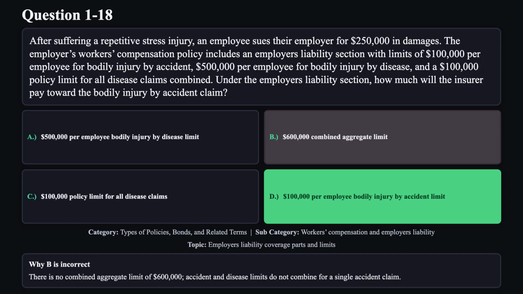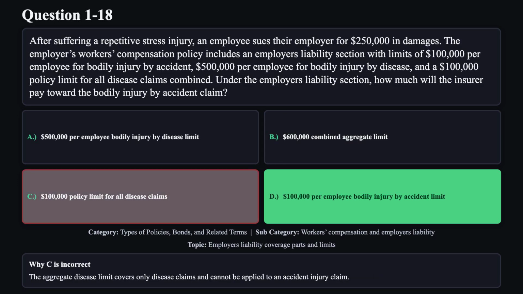Reason B is not correct. There is no combined aggregate limit of $600,000. Accident and disease limits do not combine for a single accident claim. Reason C is not correct. The aggregate disease limit covers only disease claims and cannot be applied to an accident injury claim.